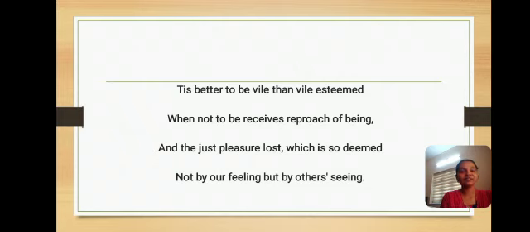When not to be receives reproach of being: actually we are not bad, actually we are not doing such things, then too people accuse that we are doing bad, we are doing such evil things. So he says that it is better to be bad, so we won't feel at their accusers. And the just pleasure lost which is so deemed, not by our feeling but by others seeing. And by doing such evil things, sometimes we will not be getting such pleasure, not because of our feeling but because of others seeing.